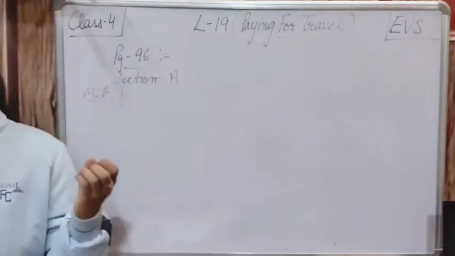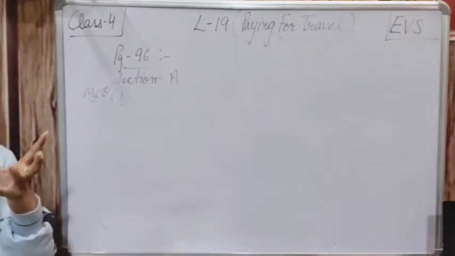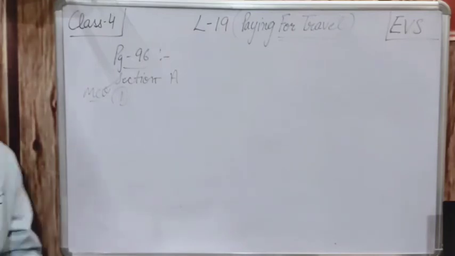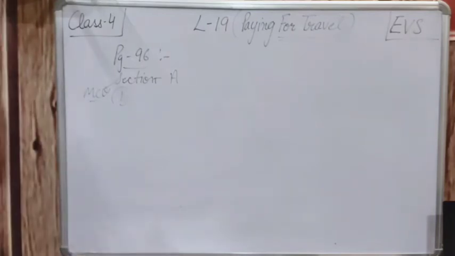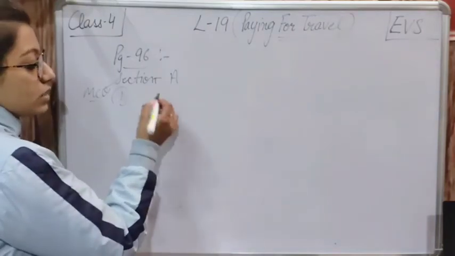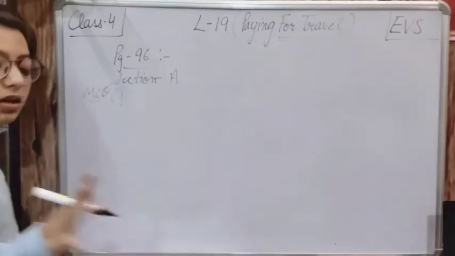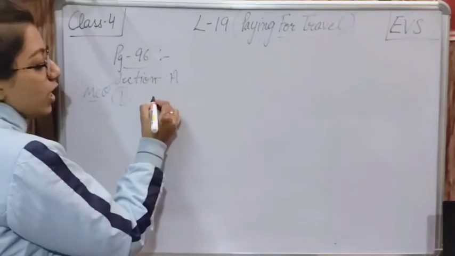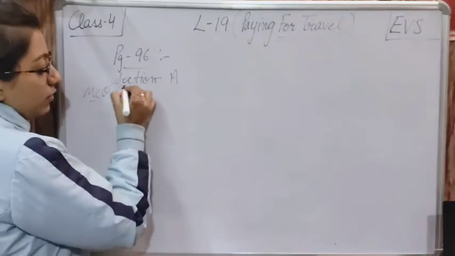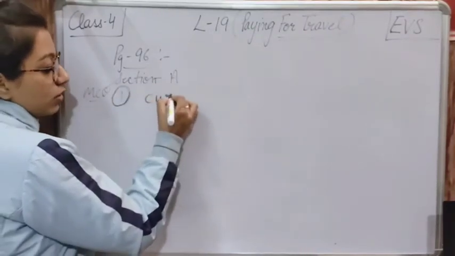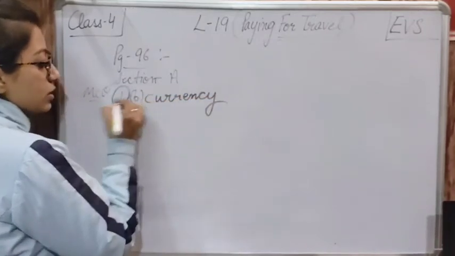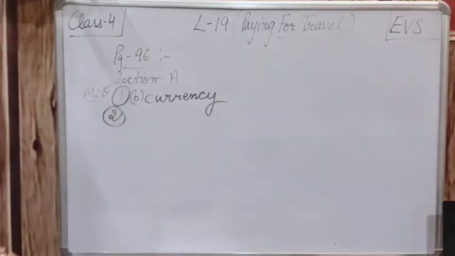Our India's currency notes, who issues them? The Reserve Bank of India has this authority. So here we will be writing currency. That is option number B, currency. Option number B is correct.